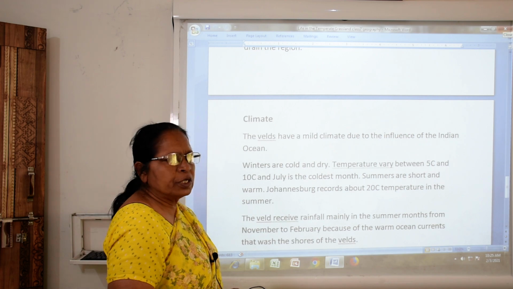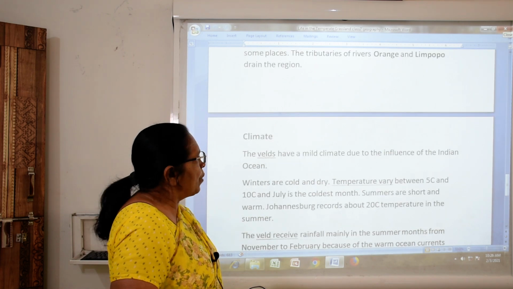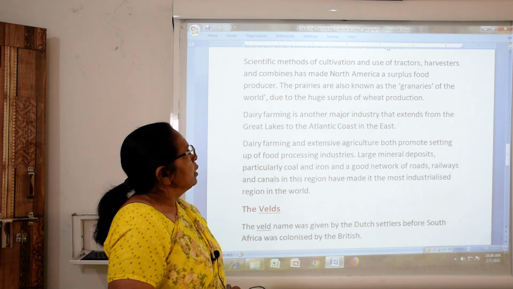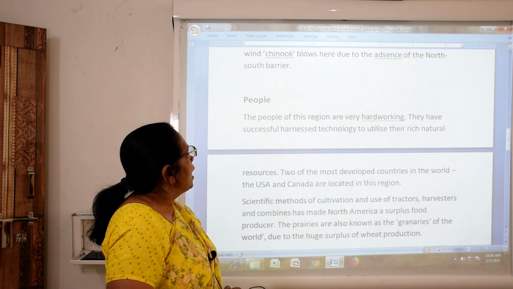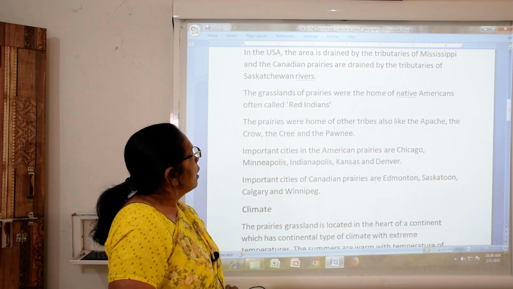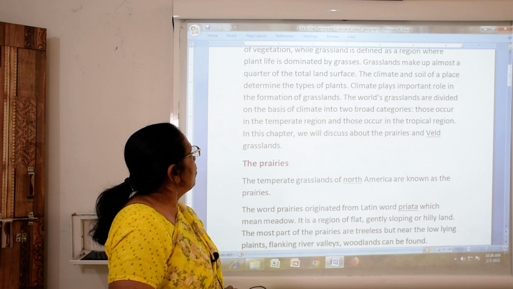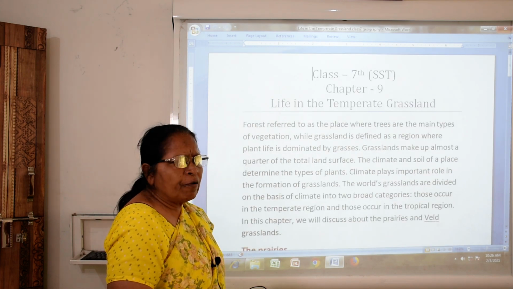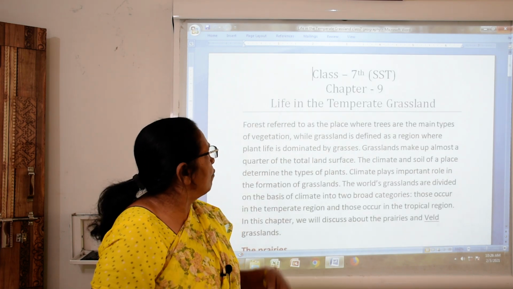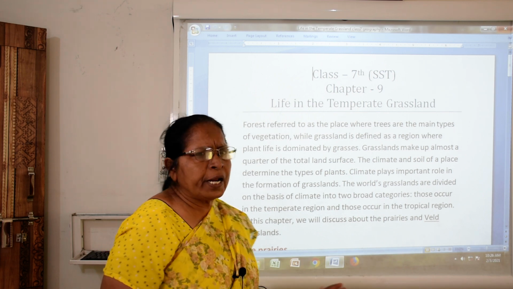So my dear students, this chapter was about the life of the grassland, and we have learned about it. First we learned about the forest, and now we have learned about the temperate grassland.